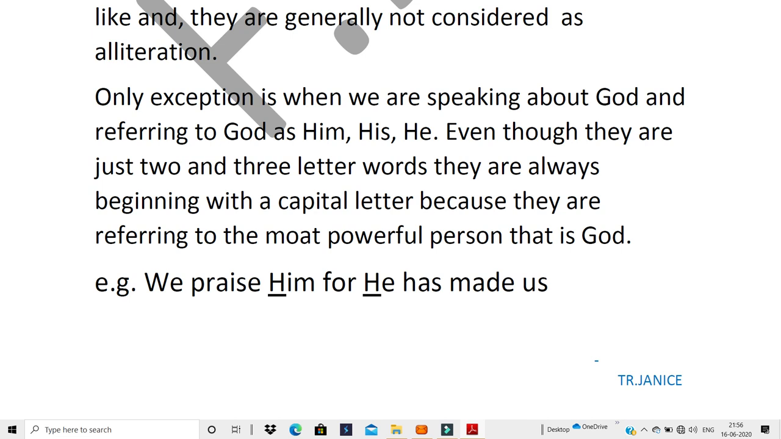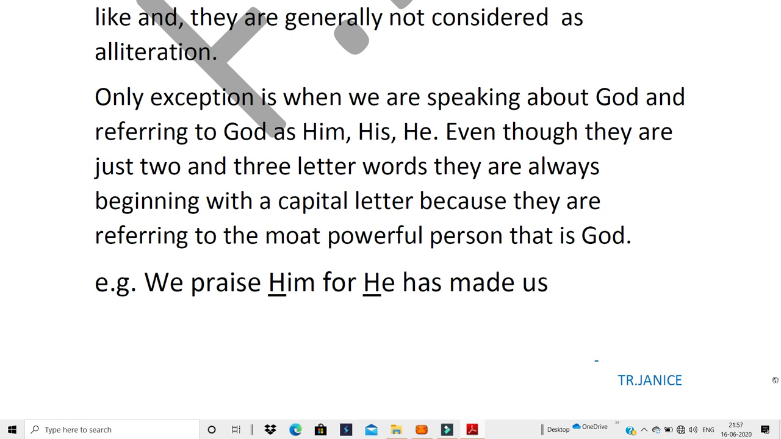Okay, that time your first alphabet will always be in capital. And that time, even though it is a 2-letter word He, even though it's a 3-letter word His, even though it's a 3-letter word Him, that time the letter H will be considered as alliteration because you're talking about God. Clear? I've given you an example.